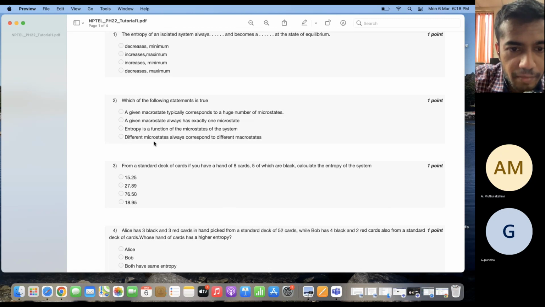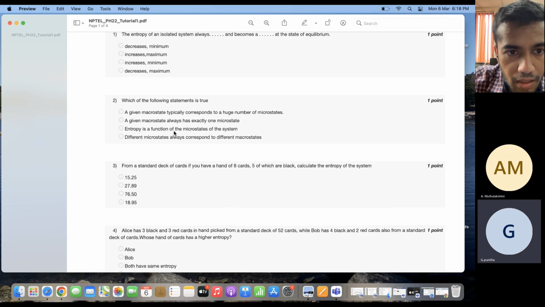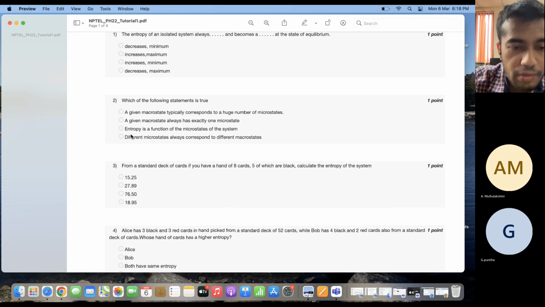Different microstates correspond to different macrostates always. Entropy is a function of the microstates of the system, sir. No, actually, entropy is not a function of the microstates. Why? Because entropy is a macroscopic property of a system, right?